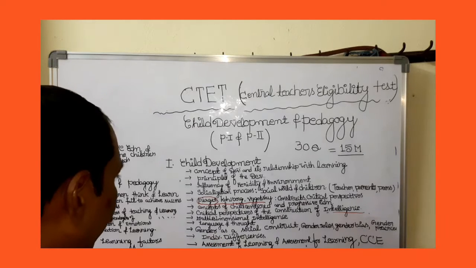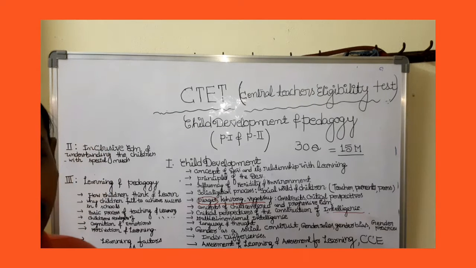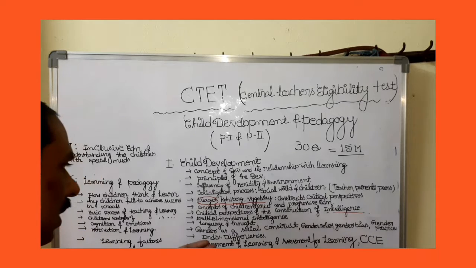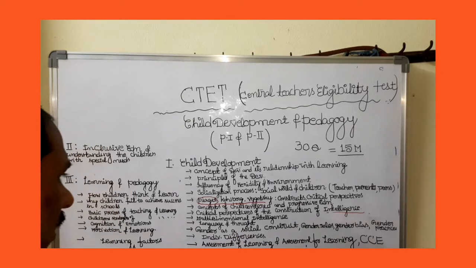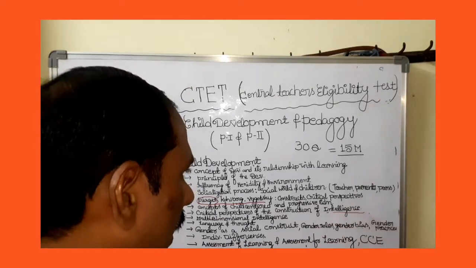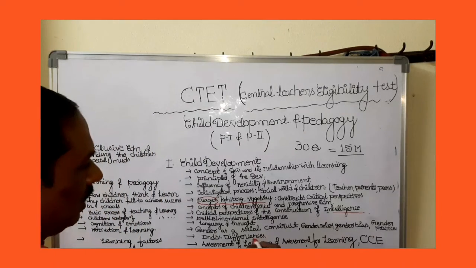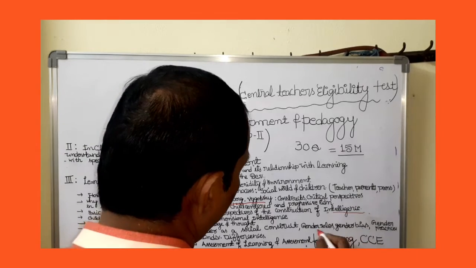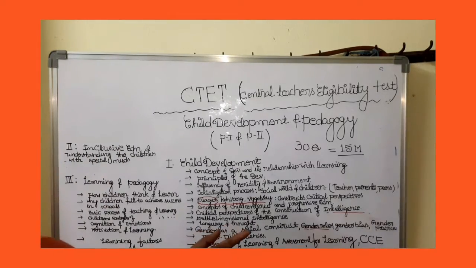And multi-dimensional intelligence, that is also a very important concept nowadays. It is a very important topic. It is a current topic. And language and thought, that is also very very important. Gender as a social construct, gender role, gender bias, and gender practices. What is gender, social construction, gender bias and gender roles, those will also be discussed in this particular area.